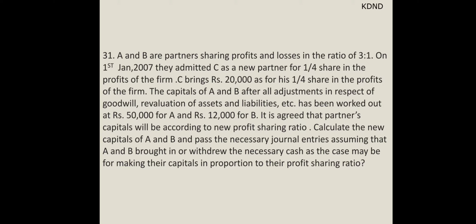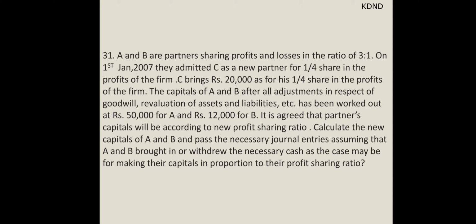So A and B are partners sharing 3:1. On 1st January 2007, they admitted C with 1/4 share in the profit of the firm. C brings 20,000 for 1/4 share, while the capital of A and B after all the adjustments of revaluation account has been worked out as 50,000 for A and 12,000 for B. It is agreed that partners' capital will be according to the new profit sharing ratio. Calculate the new capital of A and B. Pass the necessary journal entries.